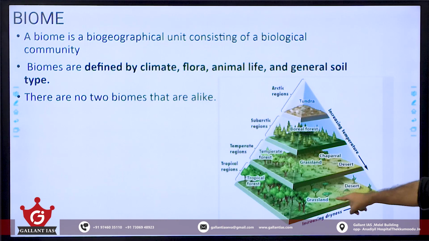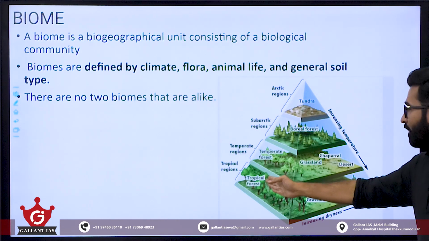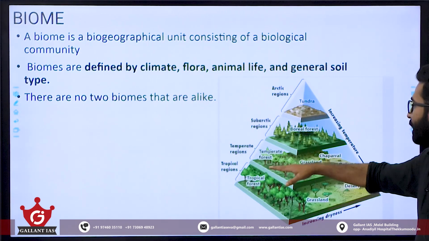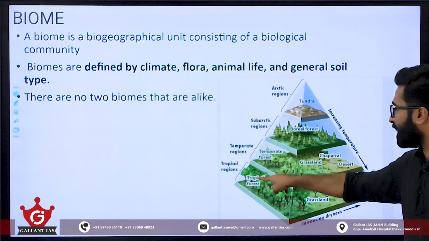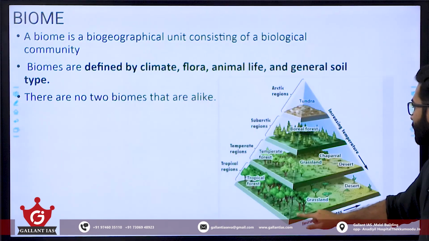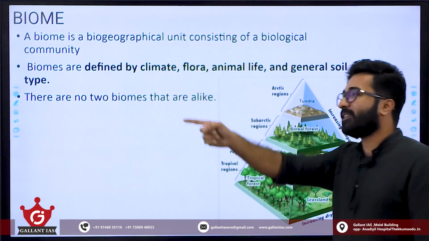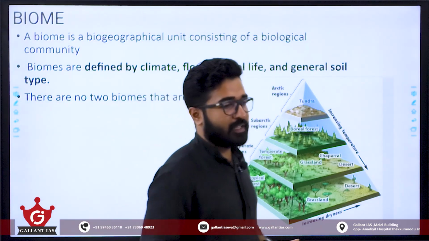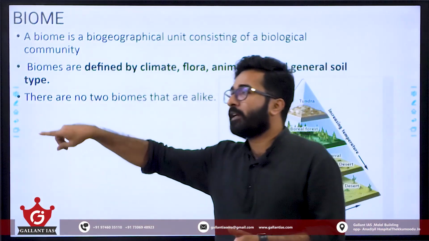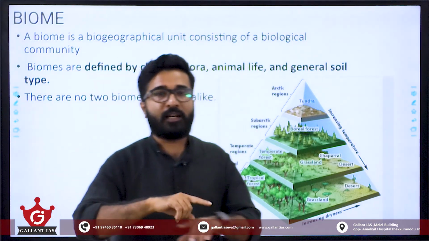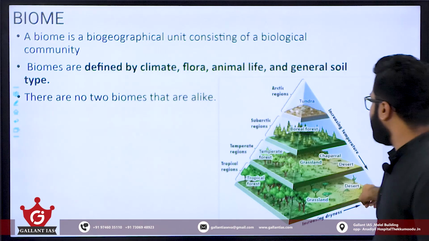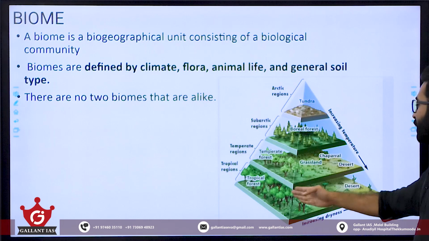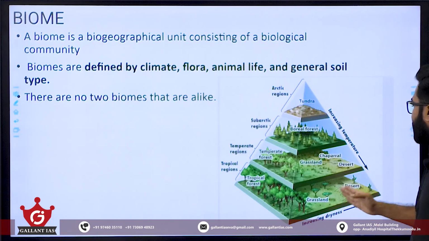So grassland is a particular biome. Tropical forest is a particular biome. Desert is a biome. This is the tropical area, then temperate. This is one latitude. In that latitude we can see tropical forest, then grasslands, then desert. For example, if we take a single latitude, there are African countries with grasslands, and countries like Malaysia, Indonesia, etc., where there will be tropical forest. It's about a huge space, a vast amount of space that will have different biomes. Tropical forest is a biome, grassland and deserts are biomes.